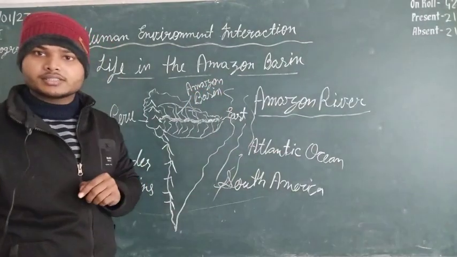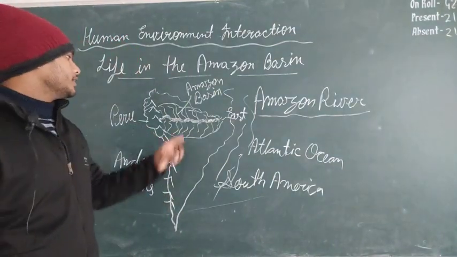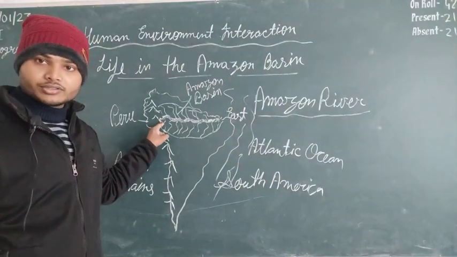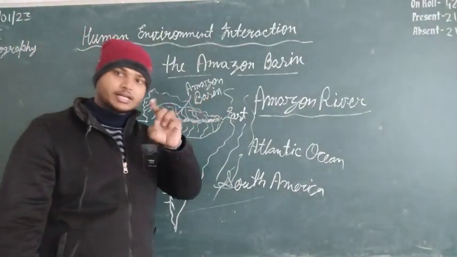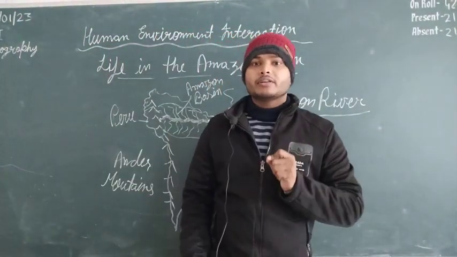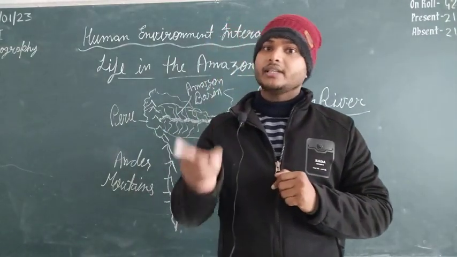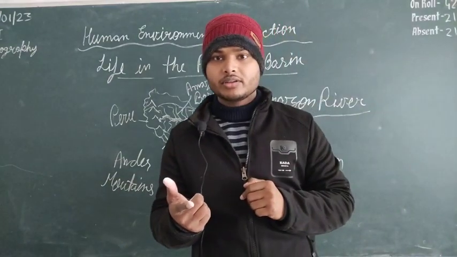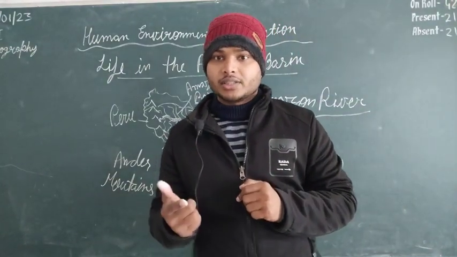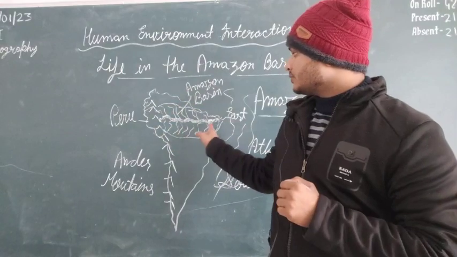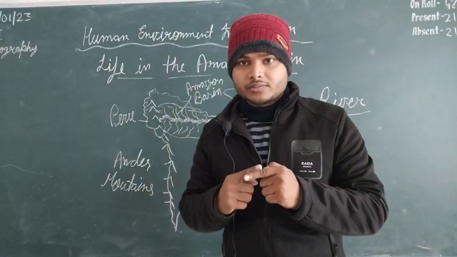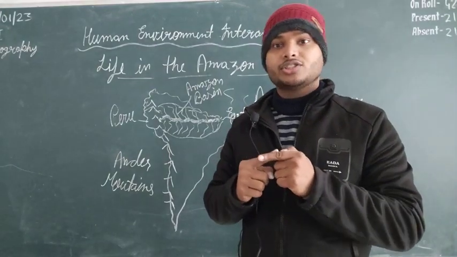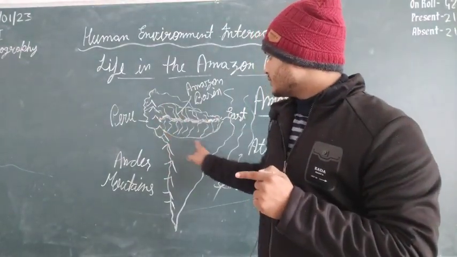Now I hope you are aware of what the Amazon basin is, where the Amazon River is, the origin point of the Amazon River, and where the mouth is. Let us recall it again. The origin point of the Amazon River is the Andes mountains in Peru in South America. Second, the mouth of the Amazon River is the Atlantic Ocean. Third, there are many tributaries of this river, and all these tributaries plus the main river together make a large river basin.